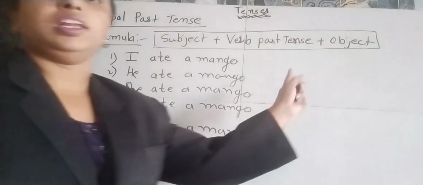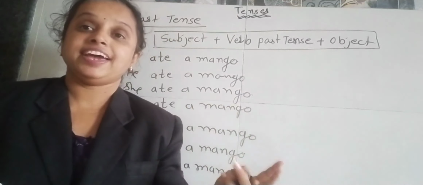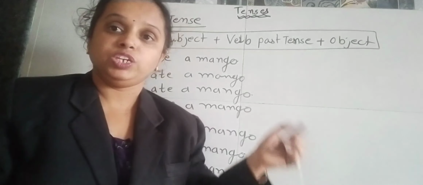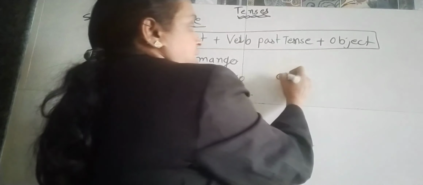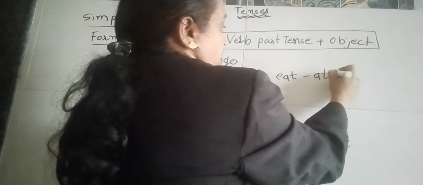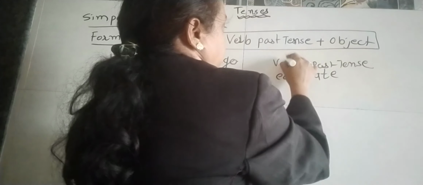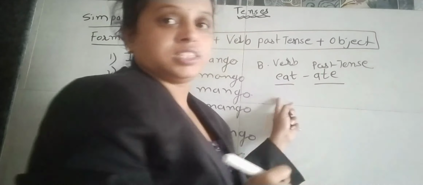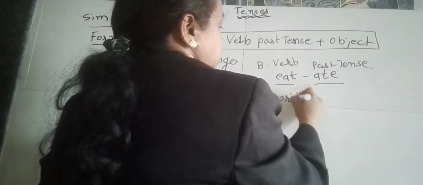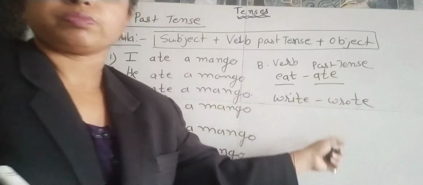Basically, in the simple past tense, we use it for an action which is already done. Ate. So eat past tense is ate. It is a verb, a basic verb we can say. Like that, write past tense is wrote. So you have to make sentences for wrote.